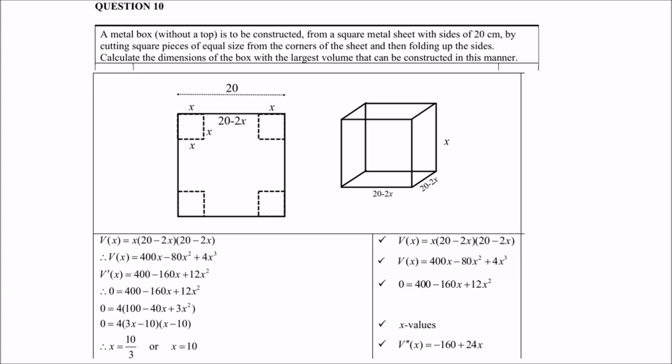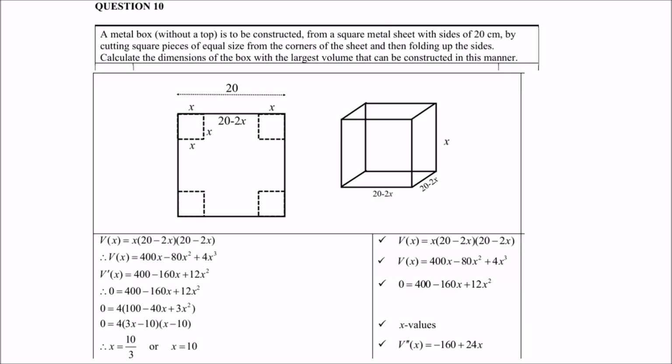So, therefore, the dimensions of the box are 20 minus 2x by 20 minus 2x by x, which means the base is a square. So, to find the volume, you remember, is length times breadth times height. So it will be x times (20 minus 2x) times another (20 minus 2x). Right, remove the brackets and then of course differentiate, because remember they said largest volume.